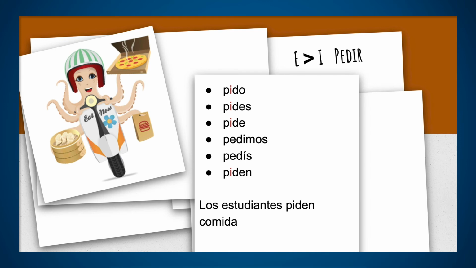Yo pido un libro. The more vocabulary and the more verbs you got, the more you will be able to speak the language and to write the language and to understand when somebody else is talking to you. I know it's hard because trying to memorize all of these verbs is sometimes overwhelming.